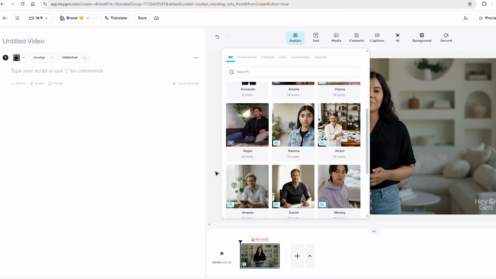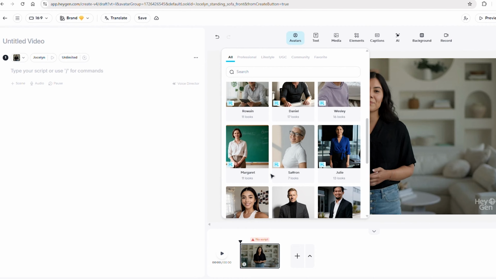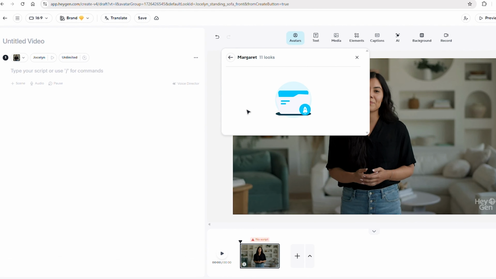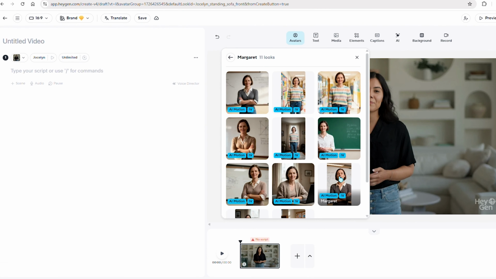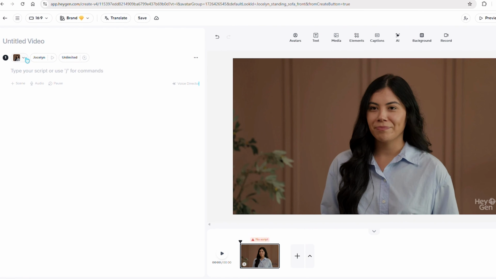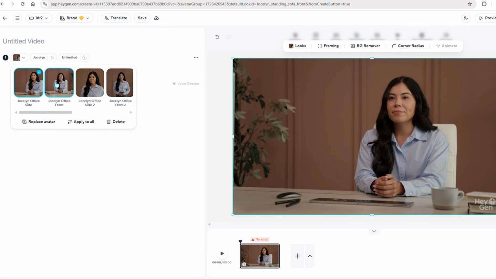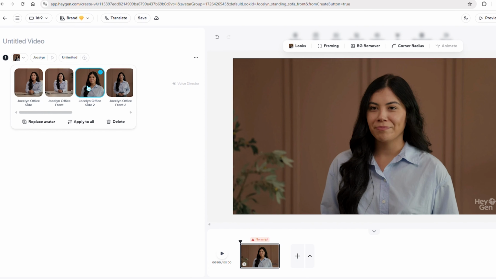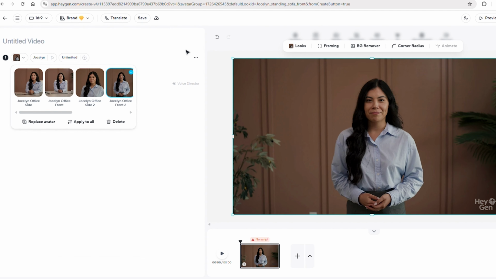HeyGen allows you to filter and search, making it easy to find what you're looking for. But it doesn't stop at just selecting a pre-made avatar. Many of them offer customization options. You can often change their outfits to better match your brand's color scheme or the specific topic of your video.